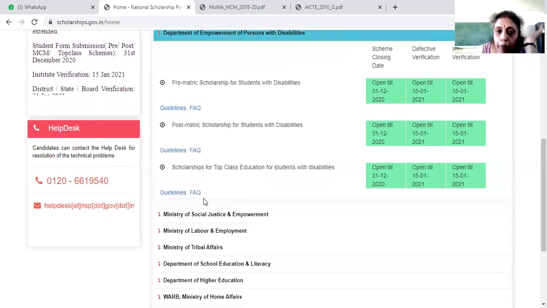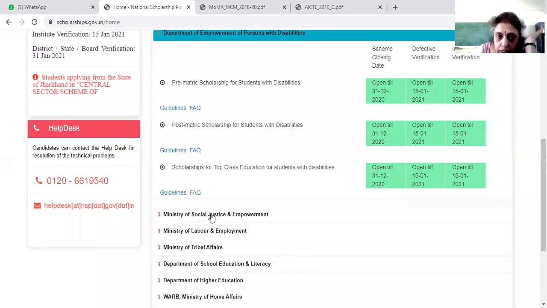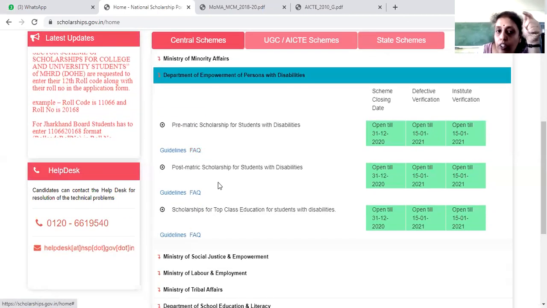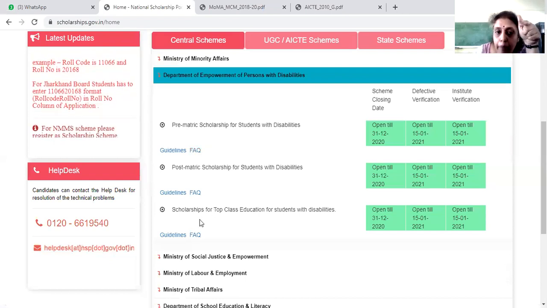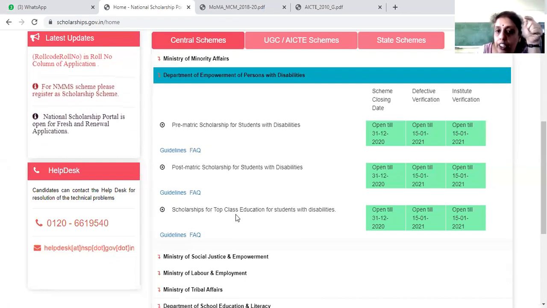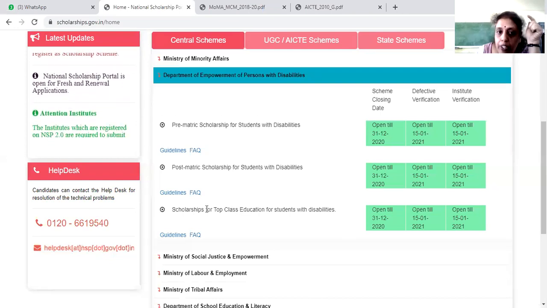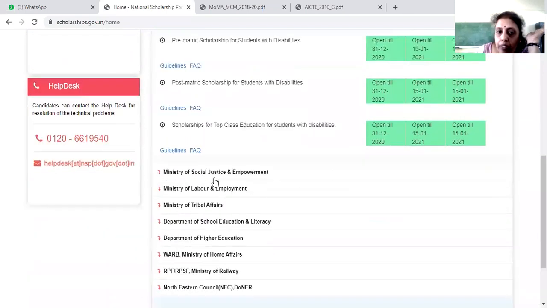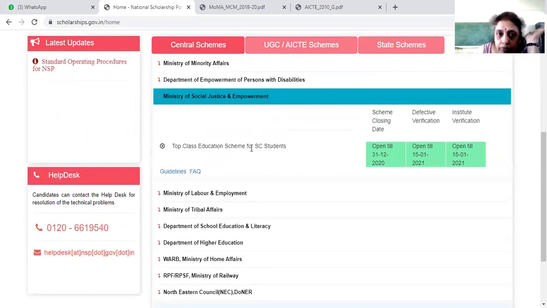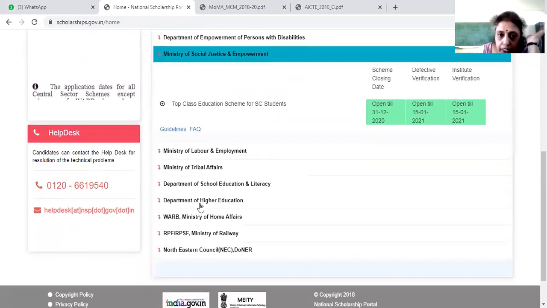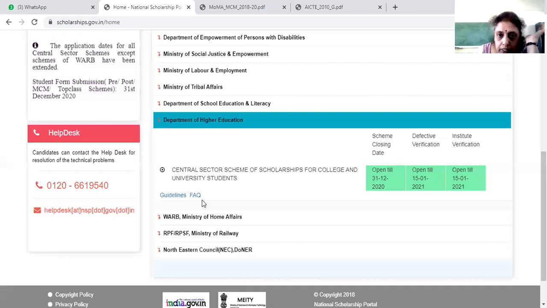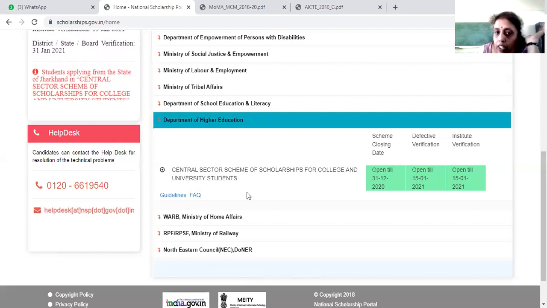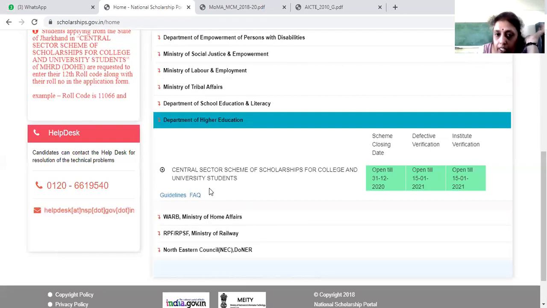Next, you have the Department of Empowerment of Persons with Disabilities. So here also students with disabilities can apply under this scheme. That is for top class education for students with disabilities. So here, again, you have to look at the third one. Pre-matric and post-matric is not applicable. Next, Ministry of Social Justice, this is not applicable for engineering students. This one, the Central Sector Scheme of Scholarships for College and University Students, you can look at. The other things are not applicable for you.